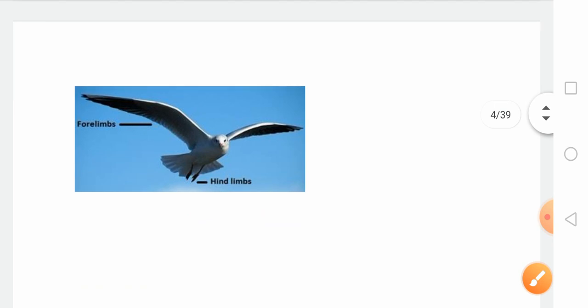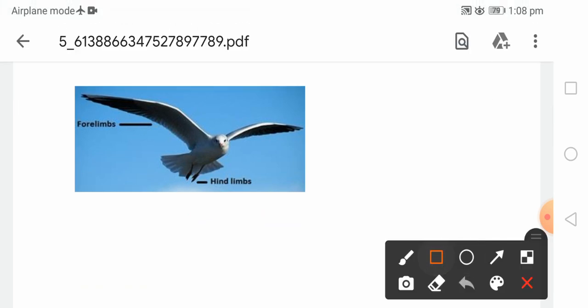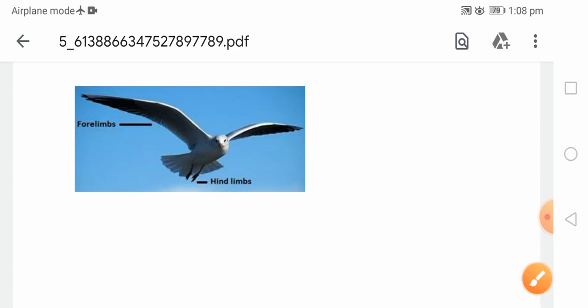So you can see here, this is the bird which is flying over here, and this one is the forelimbs. These are the forelimbs which are modified into the wings, and here this one is the hind limbs. I told you this particular hind limbs are used for different activities.